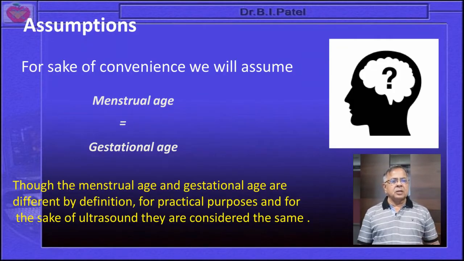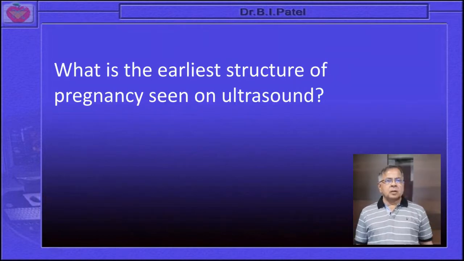Regarding clarification of menstrual age and gestational age, with the help of transvaginal sonography assessment there is not much difference in this definition. Because of that, menstrual age is considered to be the same as gestational age. The earliest structure of pregnancy we can appreciate with transvaginal sonography is the gestational sac.